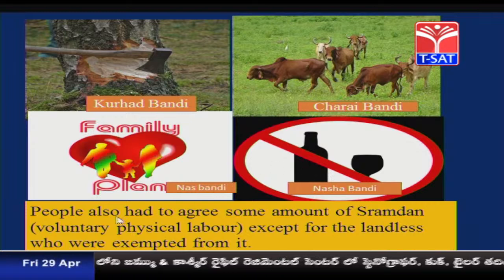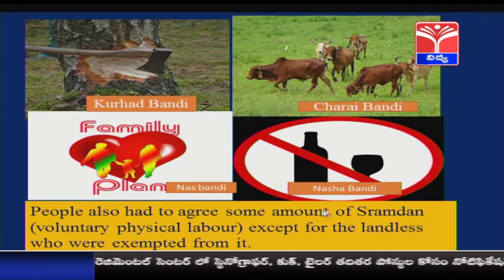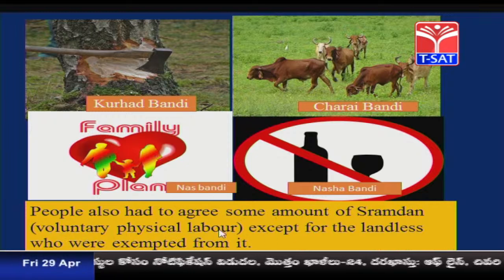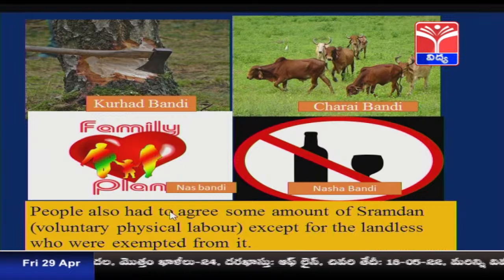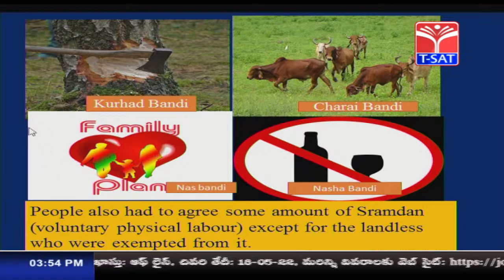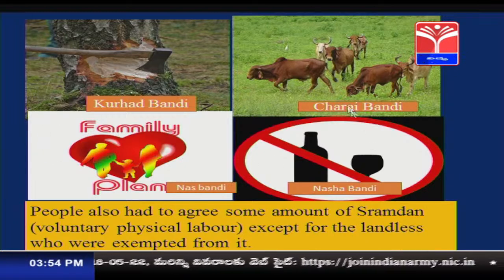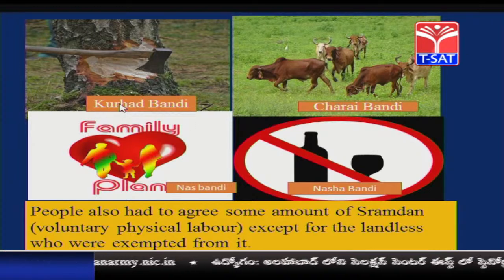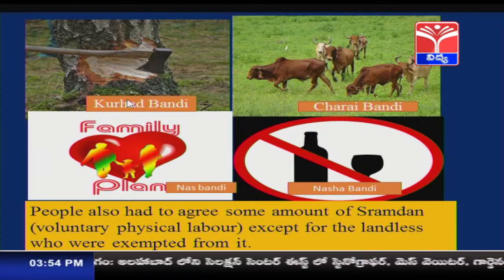People also had to agree to some amount of Shramdan, that is voluntary physical labor, except for the landless who were exempted from it. So, these were the 4 bans which were the preconditions for the villages to get themselves adopted for the Adarsh Gram Yojana.